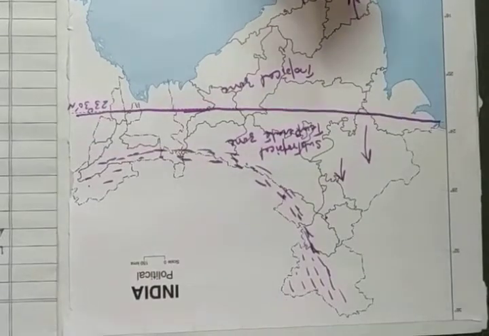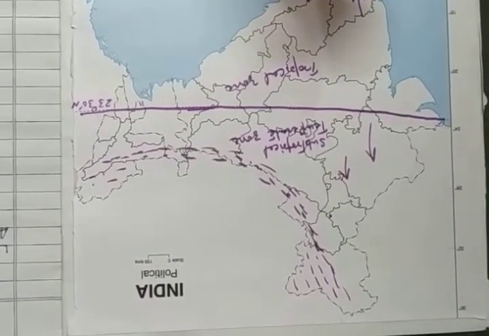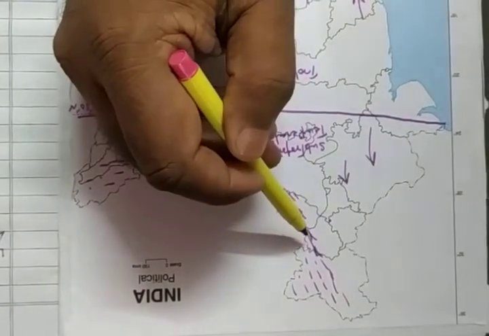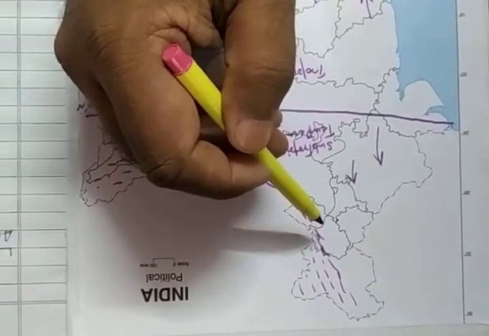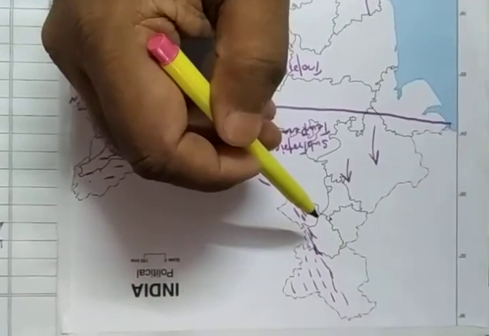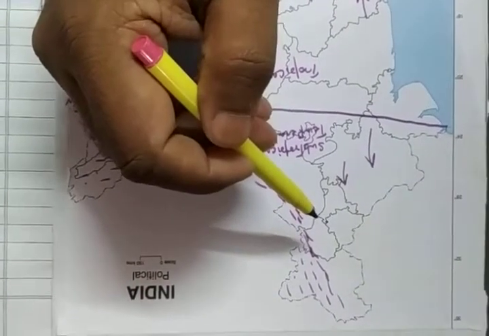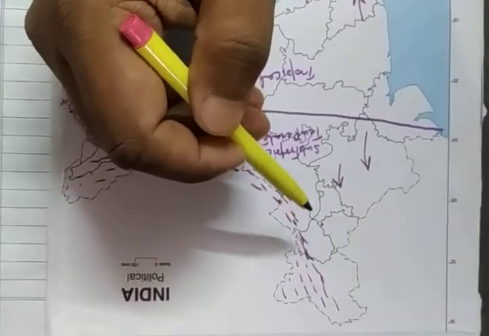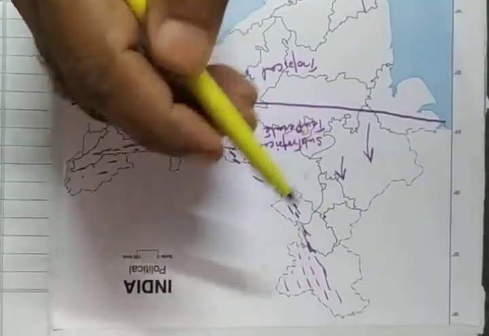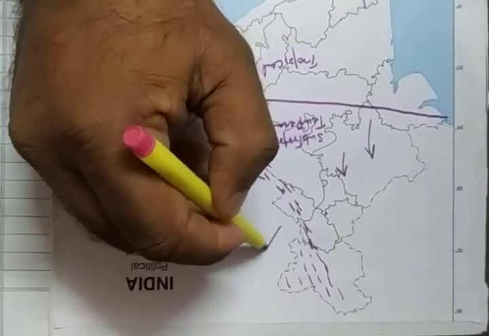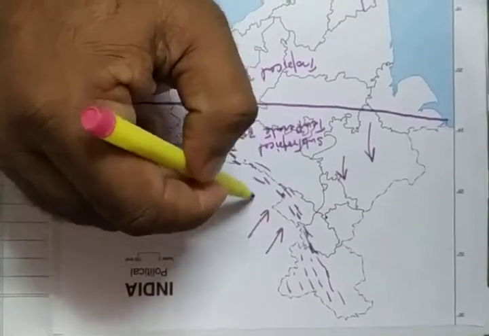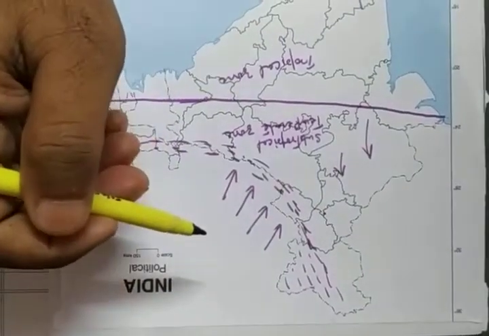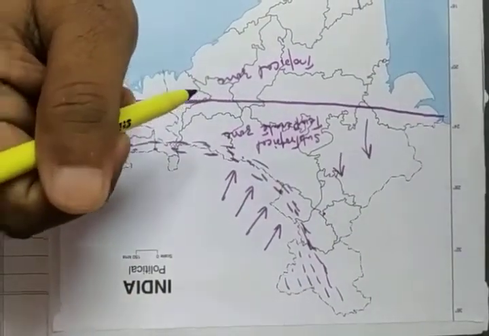Now, how do these Himalayas affect the climate of India? These Himalayas act as a barrier, or an invincible shield, to protect the subcontinent from the cold northern winds. They check the very cold winds which are coming from Central Asia and entering the Indian subcontinent.